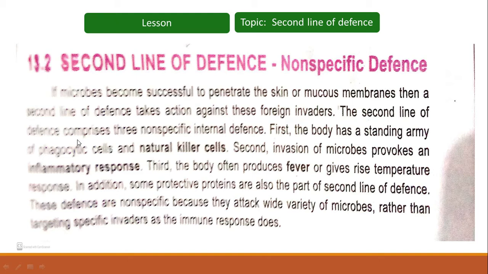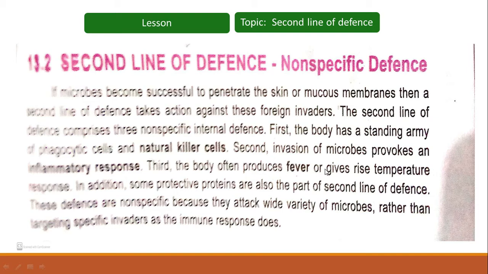So phagocytosis is the process by which the phagocytic cells engulf, take in the pathogens or microbes, and finally destroy them. Natural killer cells are the killing cells of the body that destroy microbes or discourage microbial growth. So this was the first non-specific internal defense in the second line of defense: phagocytic cells and natural killer cells.